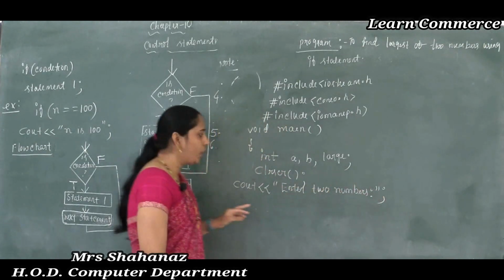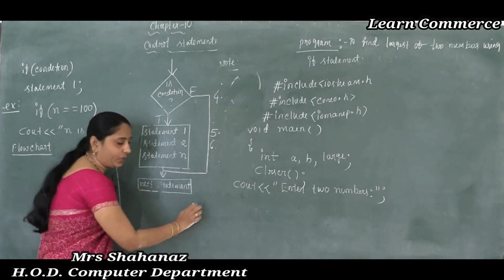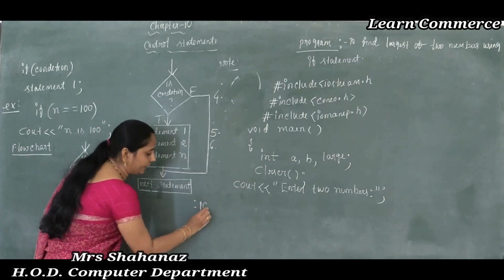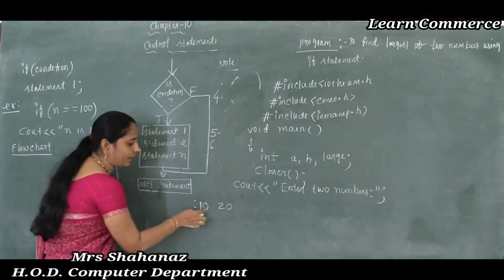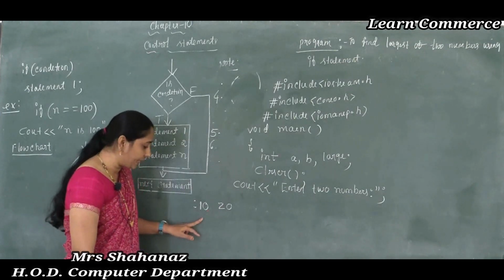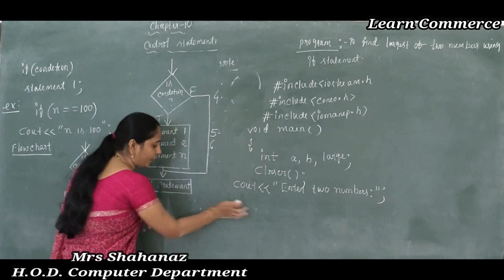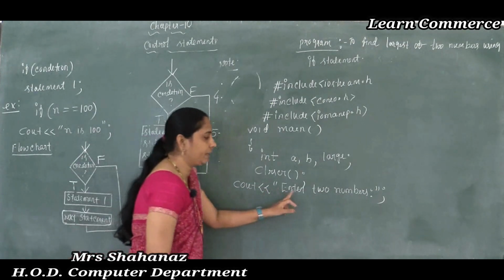So when the message enter two numbers is displayed, at that time I am entering 10 and 20 on one line only, so I am not using the enter button. If you want 20 to be displayed at the next point, you need to use endl. Is this clear? So, enter two numbers.